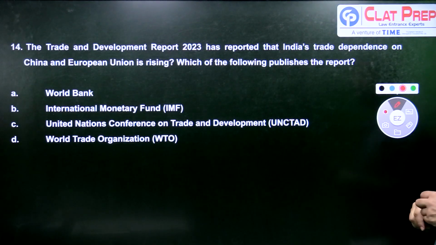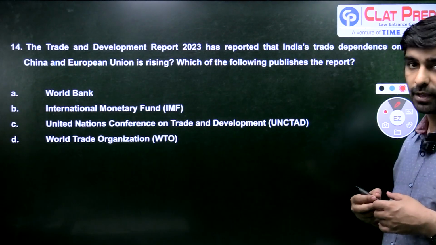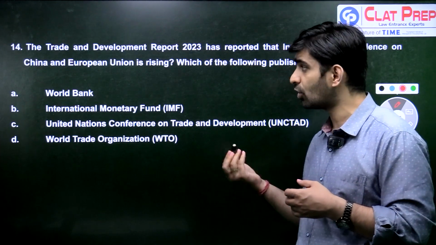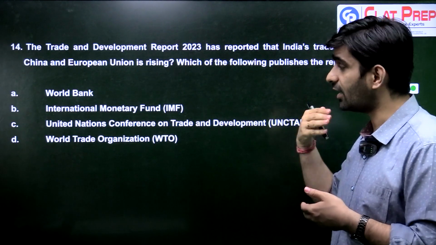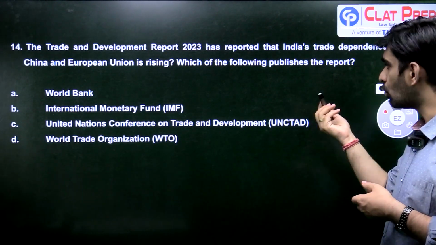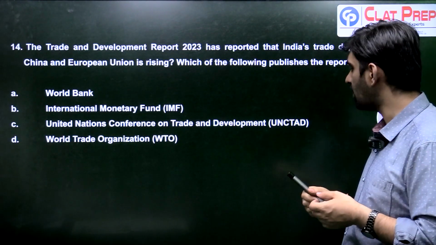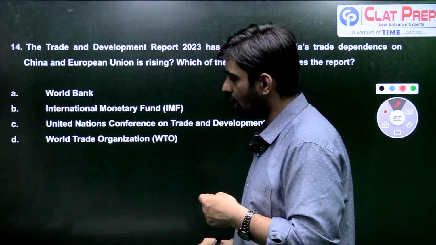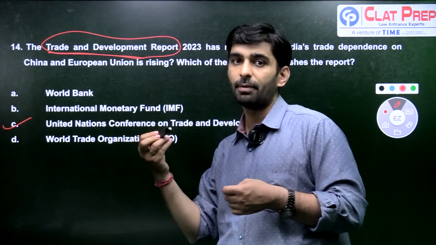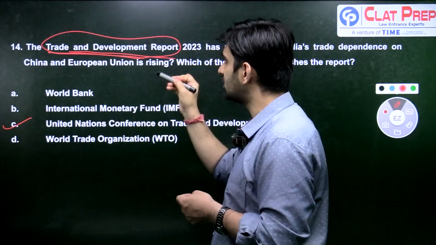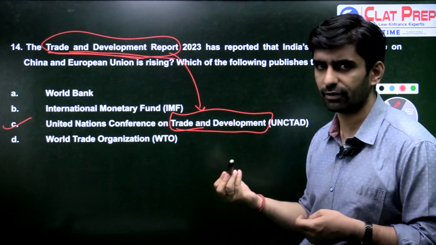Next question. The Trade and Development Report 2023 has reported that India's trade dependence on China and the European Union is rising, which is alarming because we should be reducing our dependence on China. However, we are seeing an increase. You only have to tell me the Trade and Development Report is published by which of the following: World Bank, IMF, UNCTAD or WTO? The answer here is C, UNCTAD. One way, which may not be true for all, is that Trade and Development is the name of the report, and it also appears here. That's how you can find the answer if you have to guess.